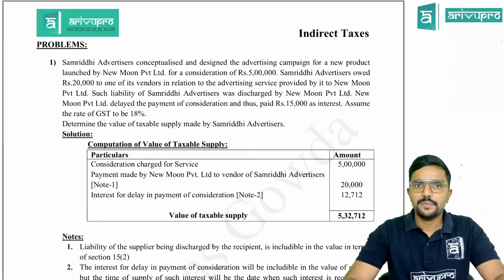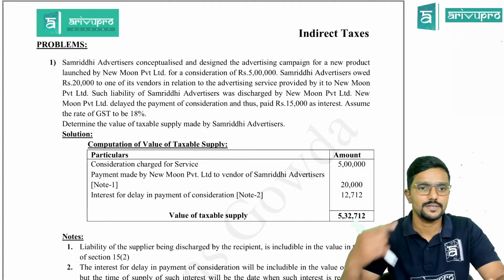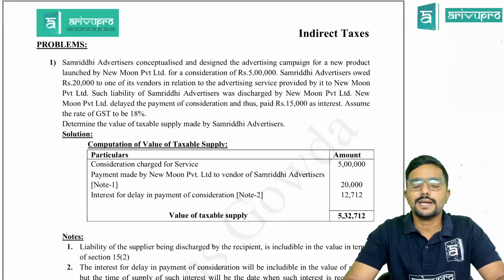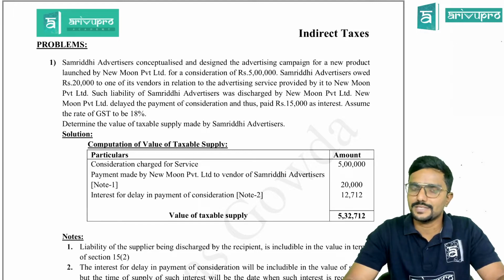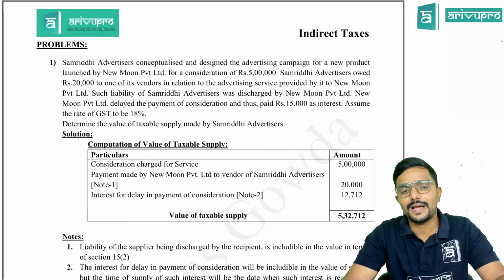Let me read problem number 1. Pay attention, guys. Samriddhi Advertisers conceptualized and designed the advertising campaign for a new product launched by New Moon Private Limited. So New Moon Private Limited is the recipient and Samriddhi Advertisers is the supplier, for a consideration of 5 lakh. So advertisement service is given by Samriddhi Advertisers, the supplier, to New Moon Private Limited for 5 lakh.